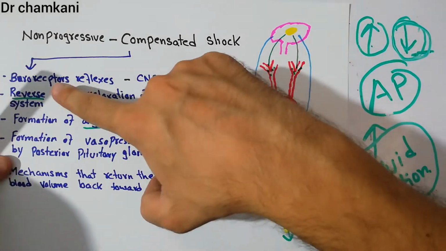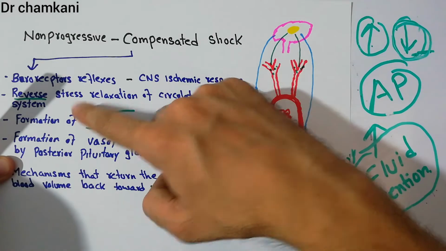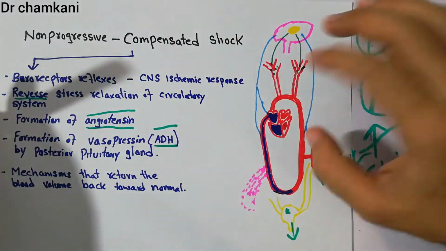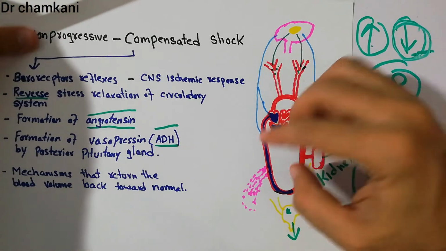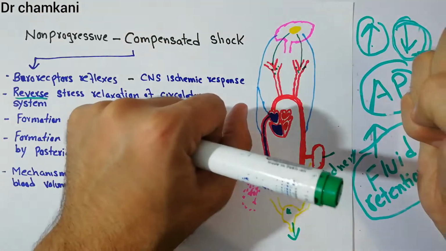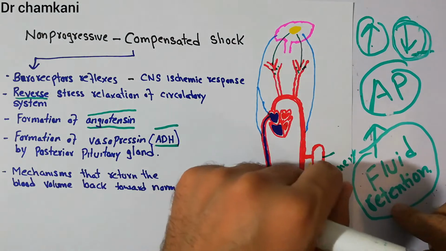Now, all these mechanisms, the baroreceptor reflexes, the CNS ischemic response, the reverse stress relaxation, the angiotensin, the vasopressin or ADH, all of them are basically trying to increase the arteriolar pressure, to increase the venous pressure, and to bring back more fluid into the body, or start fluid retention.